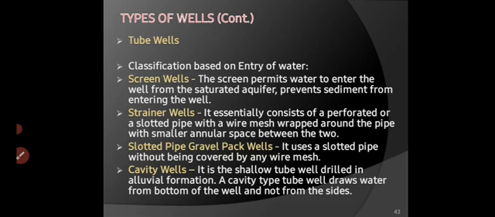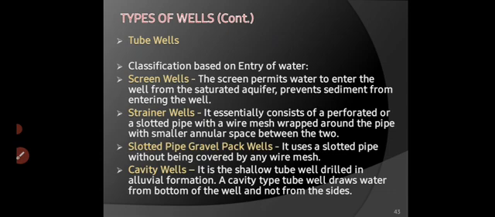Second is tube wells. There are many classifications, like screen wells. Screen permits water to enter the well from the saturated aquifer and prevents sedimentation. Strainer wells essentially consist of a perforated or slotted pipe with wire mesh wrapped around the pipe, with a smaller annular space between the two.